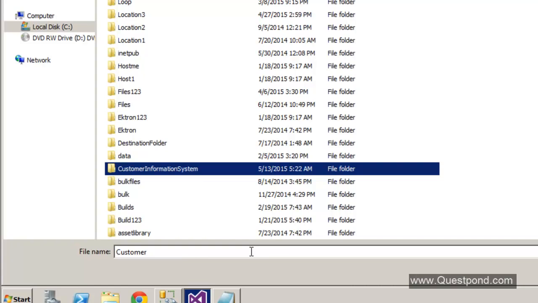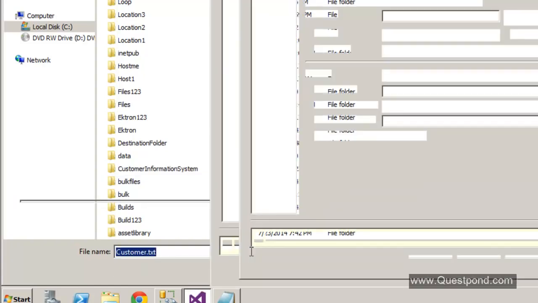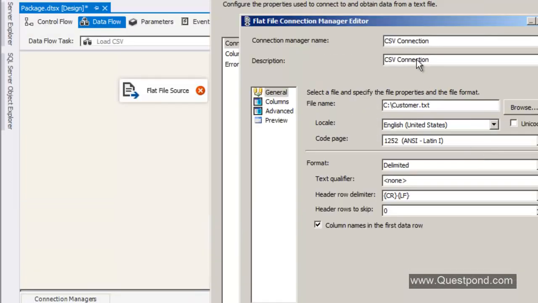Okay, there it is. Now the flat file connection manager has lots of options here. You can see code page, locale, etc., right? Don't get distracted with all the options for now. So let me start off with some minimal options so that we can start moving this project ahead, and later on we'll discuss more details about it.